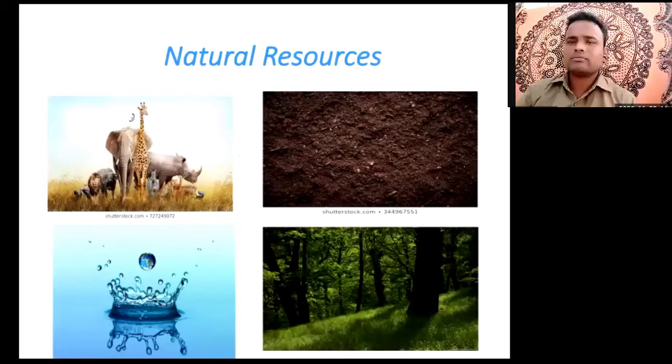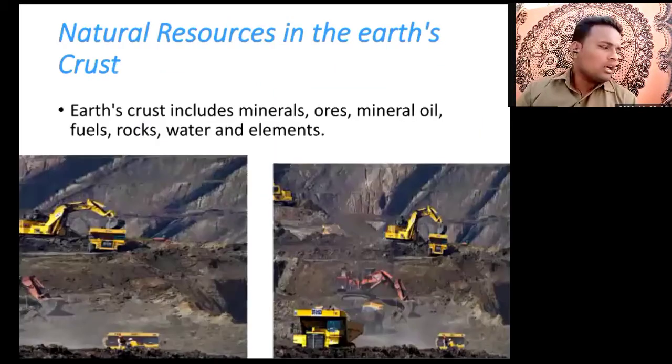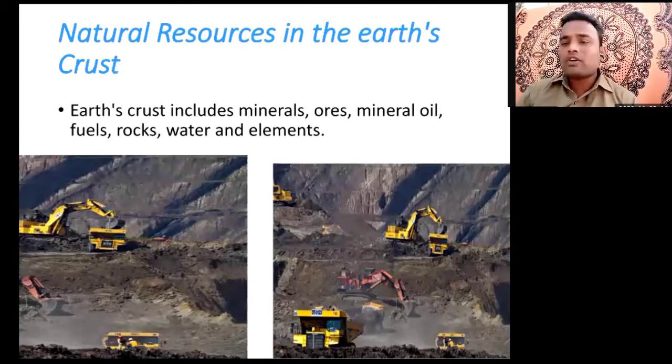Now, first of all, the question is: what is meant by lithosphere? Lithosphere means the outer cover of the Earth's surface. The lithosphere is not homogeneous, it is made up of a number of rocks. And in this lithosphere we can get many types of minerals.